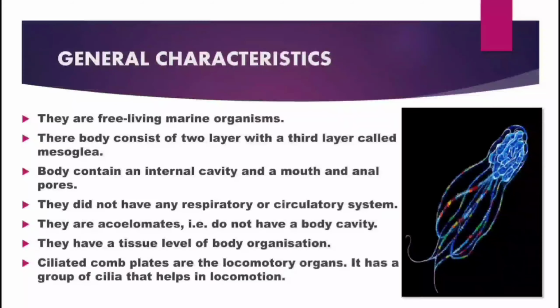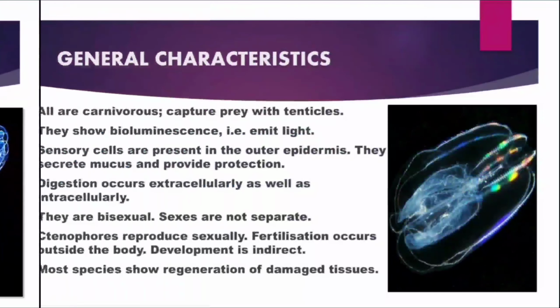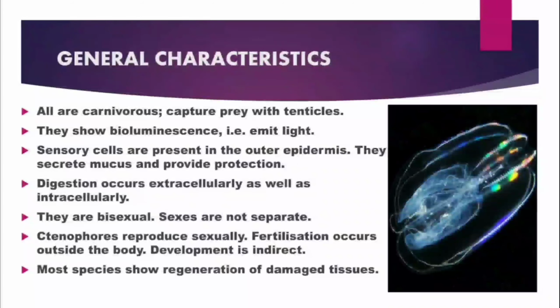They have a tissue level of body organization. Ciliated comb plates are the locomotory organs. They have groups of cilia that help in locomotion. All are carnivorous, that is, they capture prey with tentacles. They show bioluminescence, that is, they emit light. Sensory cells are present in the outermost epidermis. They secrete mucus and provide protection.